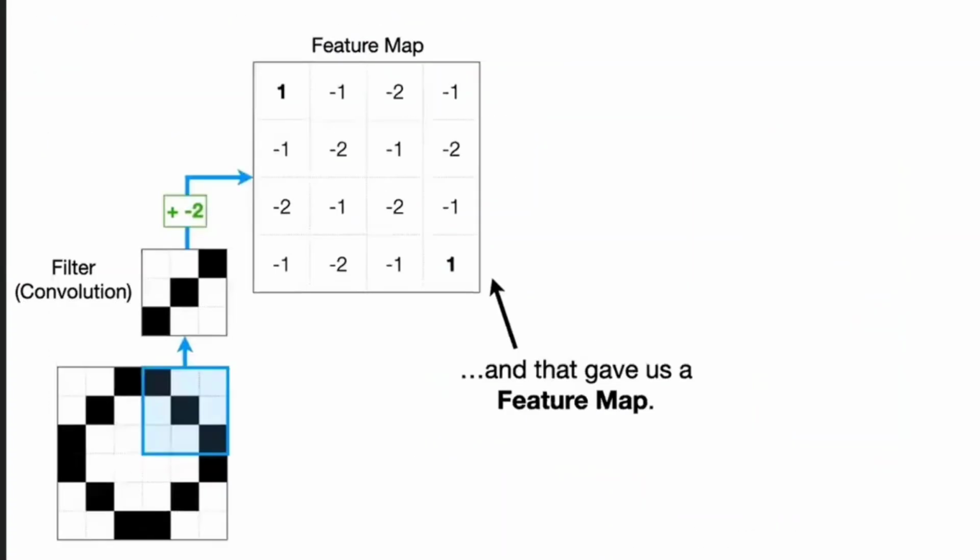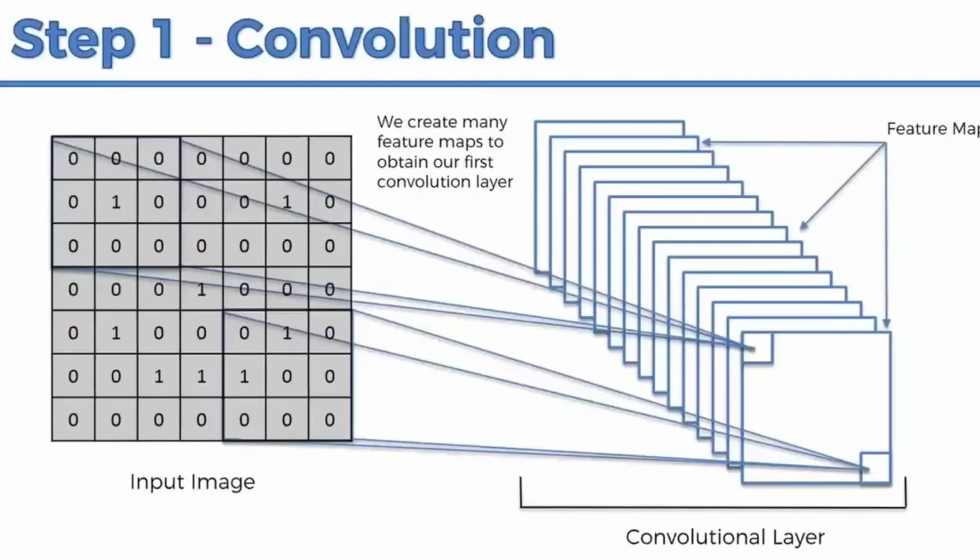So sir, like this, how many filters are we going to apply? Multiple filters. However many filters you write, those many you will get. For each filter, one feature map you are going to get. This is the first feature map based on the first filter. So here, for example, this is 1, 2, 3, 4, 5, 6, 7, 7 by 7.